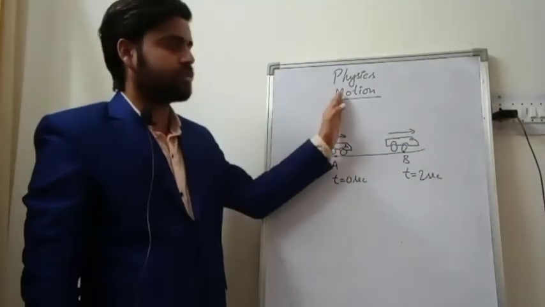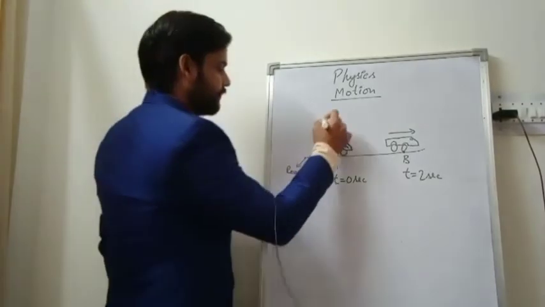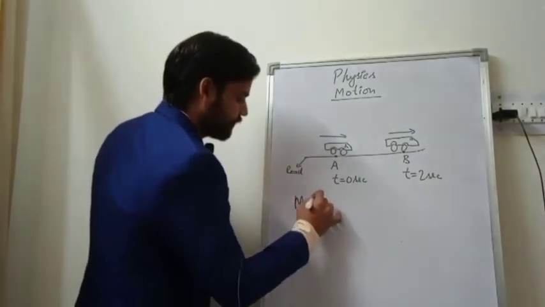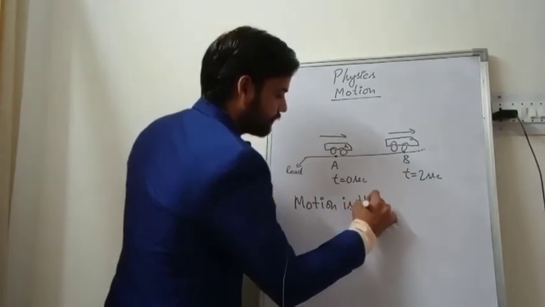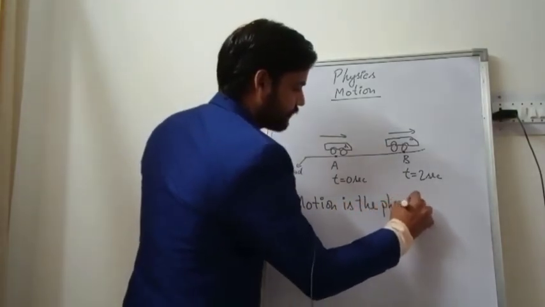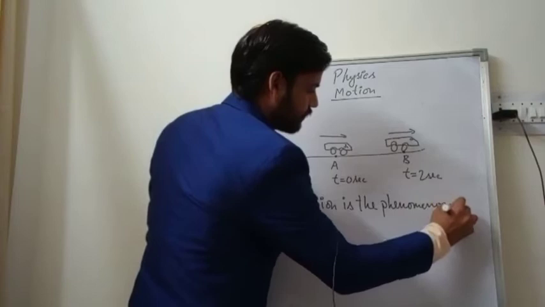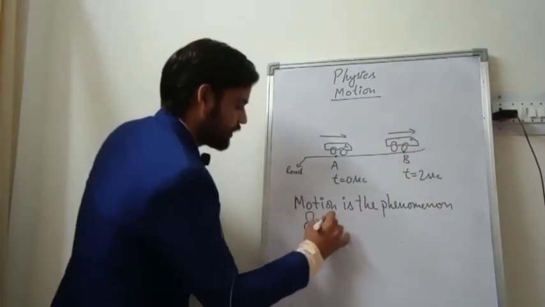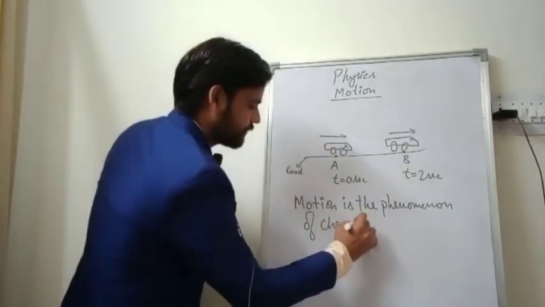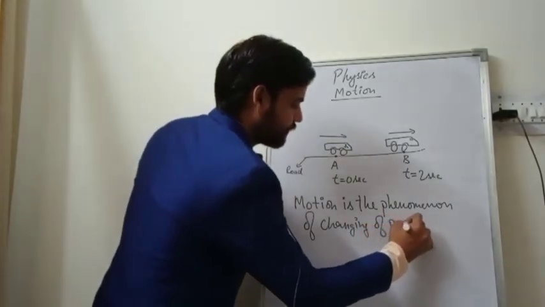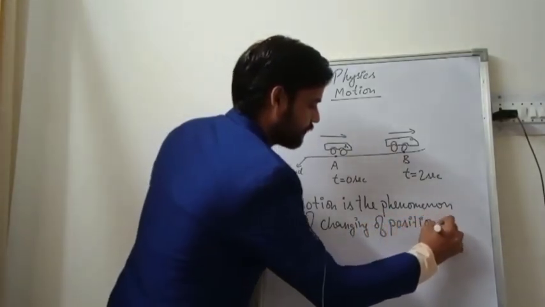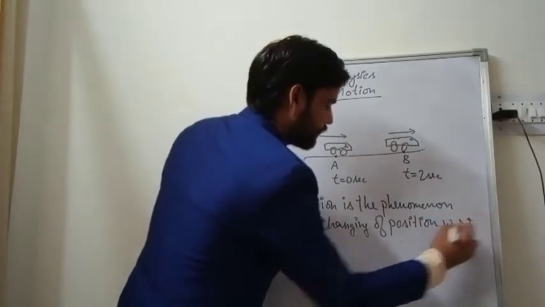So actually motion is the phenomenon of changing of position with respect to time.